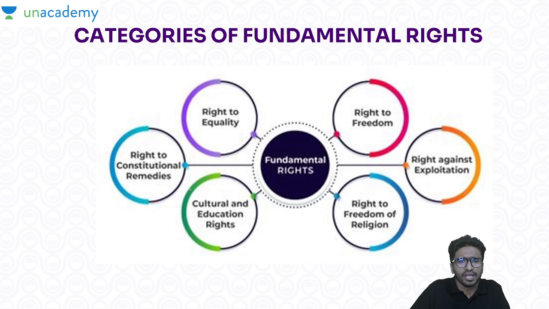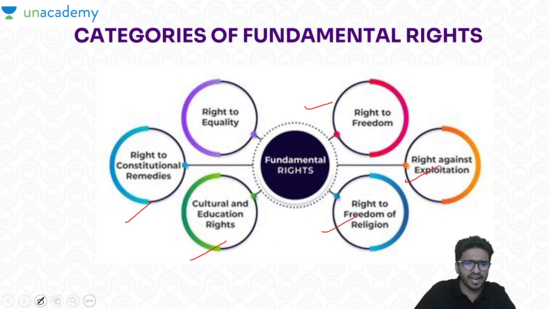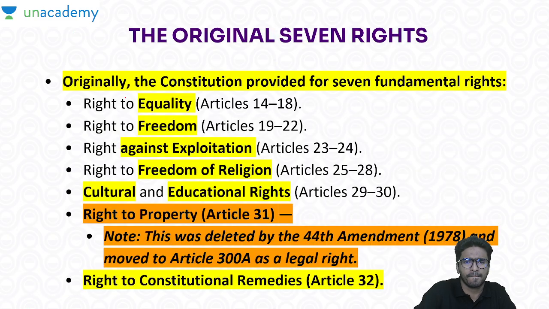Got it? Now we have already told how we have classified it. We classified it into right to equality, right to freedom, right against exploitation, right to freedom of religion, and cultural and educational right. Now, when talking about the inception of it, originally we had 7 fundamental rights.